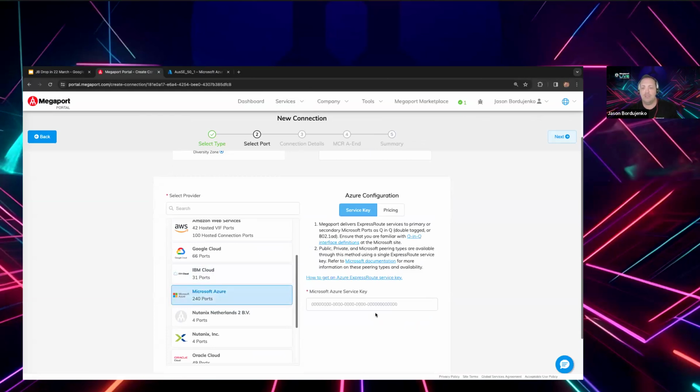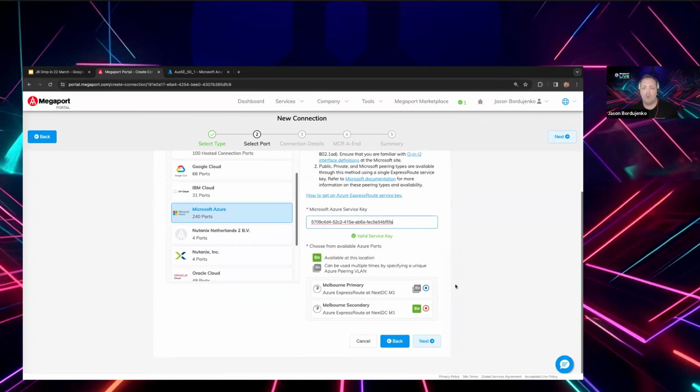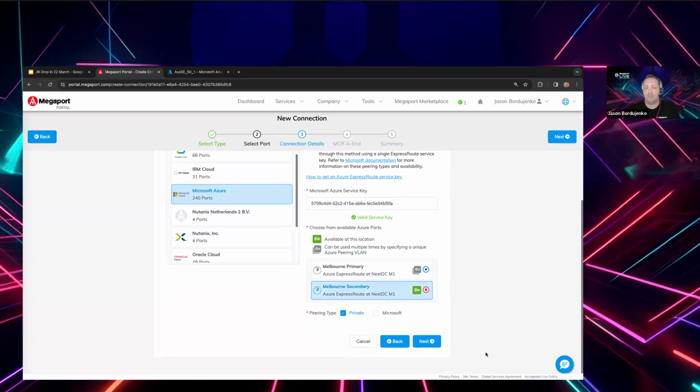I'll click on Azure and then I'll provide that same peering key again. Now this is a valid configuration where I already have this primary committed. It's been used and it's grayed out there. We can see that it can be used multiple times by specifying a unique Azure peering VLAN, but what we're actually going to use in this case is the secondary. And the reason I do that is there's a separate tag that has become available that wasn't available when I was connecting to a port.